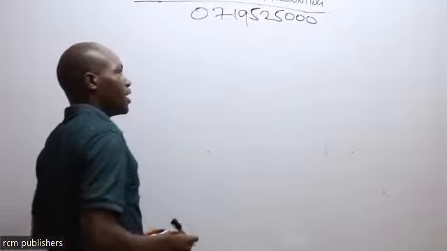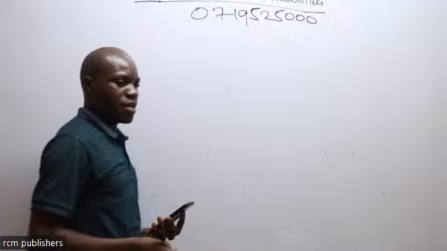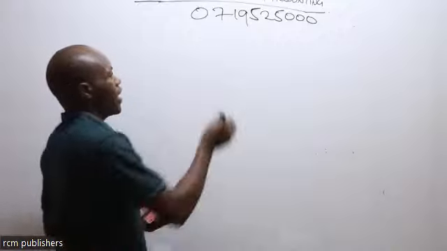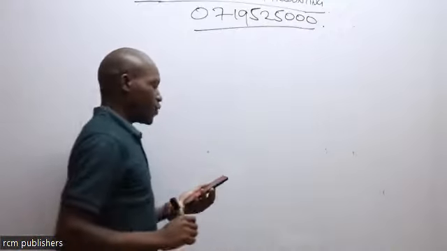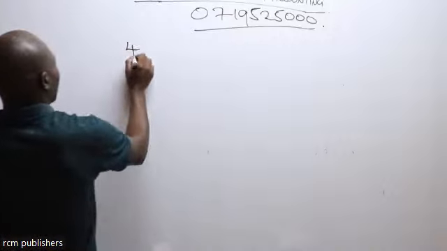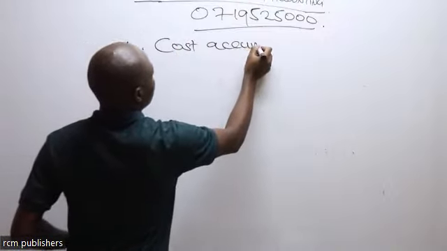We have a class today and also tomorrow. We have a session on Thursday and Friday, 6 to 8. Okay, that is topic number 3. Let's see topic number 4. It is called cost accumulation.